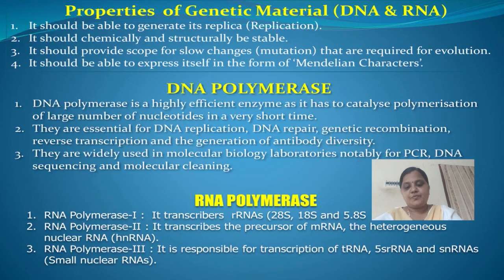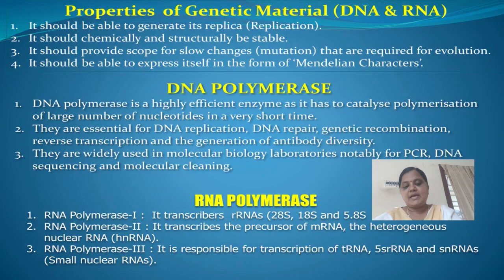RNA polymerase 2 transcribes the precursor of mRNA, the heterogeneous nuclear RNA. H in the bracket, I denote that HnRNA, it means heterogeneous nuclear RNA. And the third one is RNA polymerase 3. RNA polymerase 3 is responsible for transcription of tRNA, 5S rRNA, and snRNAs. Here 5S means 5S ribosomal RNA, and snRNAs means small nuclear RNAs.